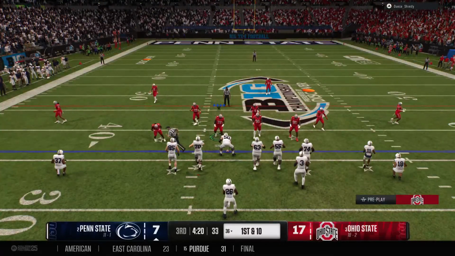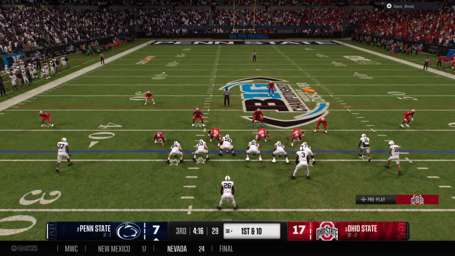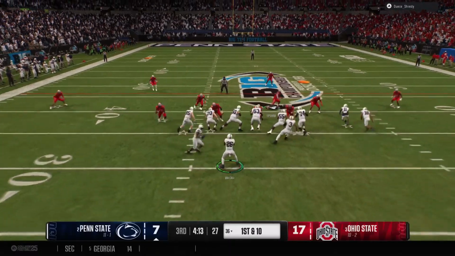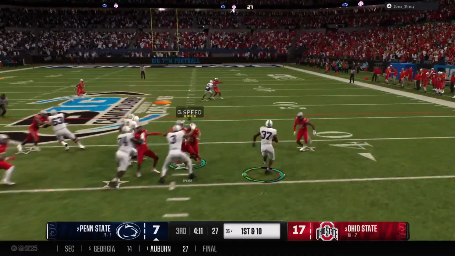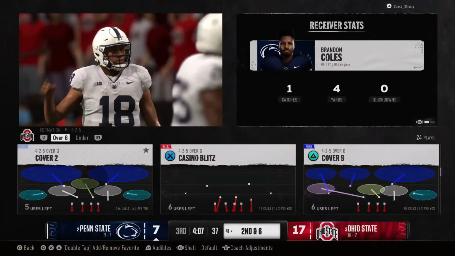The Nittany Lions begin a new series here, 1st and 10. There's some pre-snap movement, back in motion. Quick pass, here comes a jet sweep. They pick up 4, so 2nd down and 6 coming up.